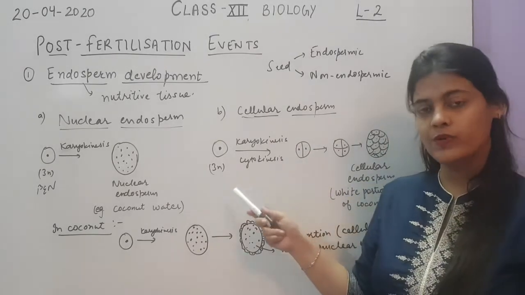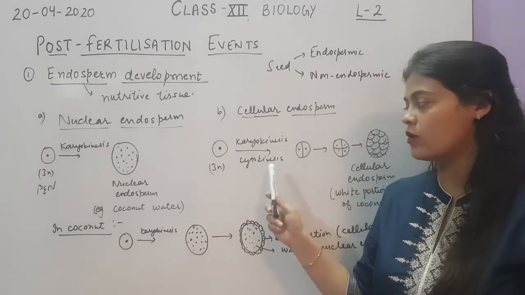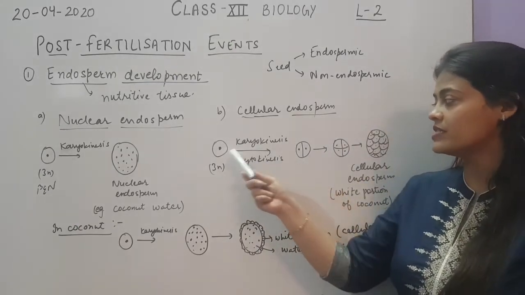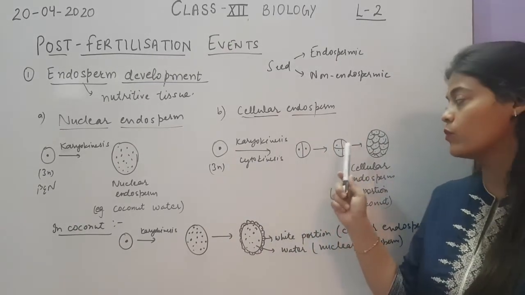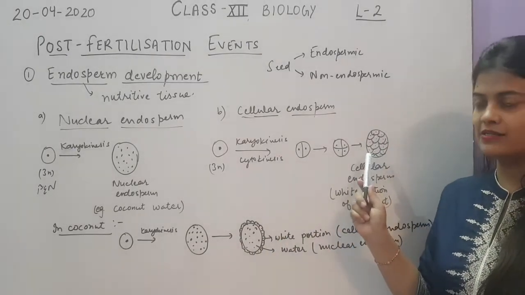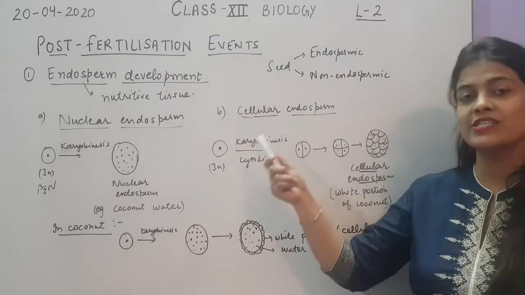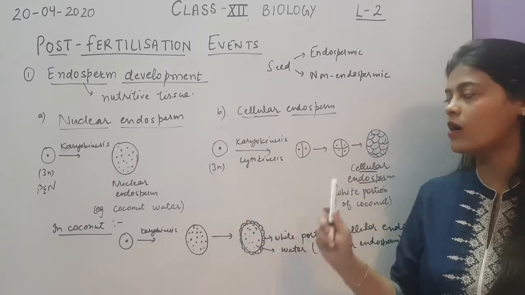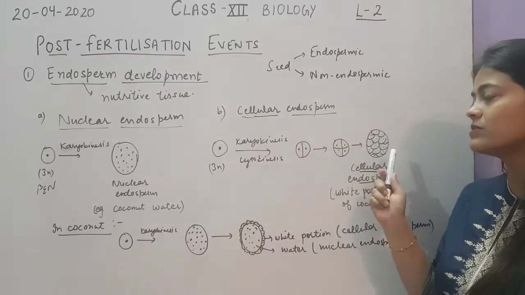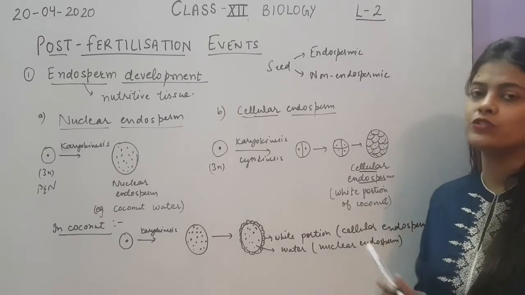Next case is the cellular endosperm. In case of cellular endosperm, the primary endosperm nucleus will undergo normal karyokinesis followed by cytokinesis. That happens in a normal mitosis process. So one cell will form two cells, two will form four, and then further division will take place to form a mass of cells. That will be called cellular endosperm. So is it clear? In case of nuclear endosperm, only nuclei will form, and in case of cellular endosperm, all the nuclei will be surrounded by the cytoplasm to form cellular endosperm. And cellular endosperm is found as the white portion of the coconut.